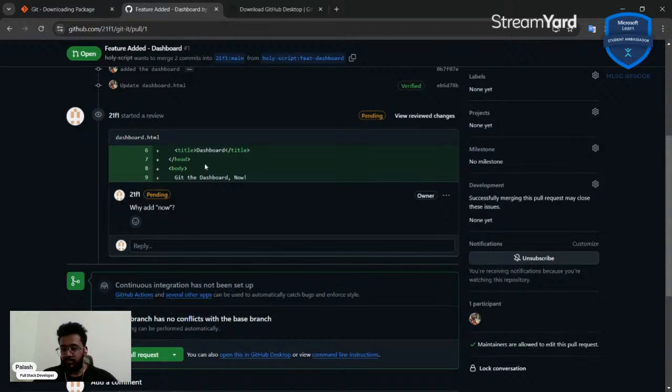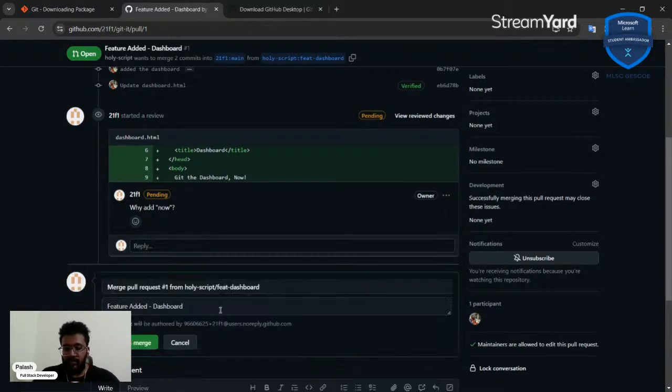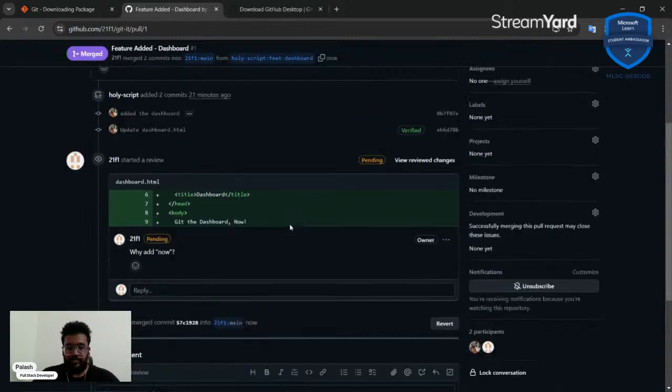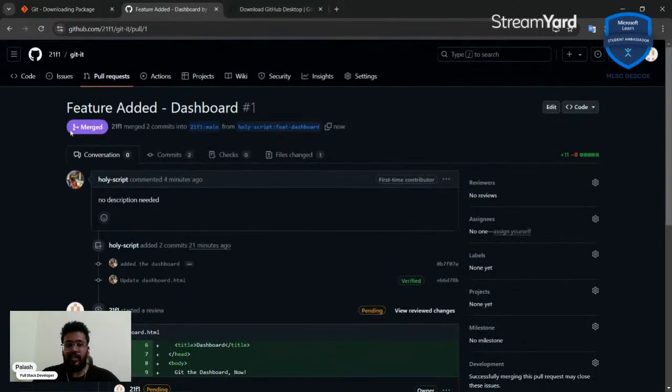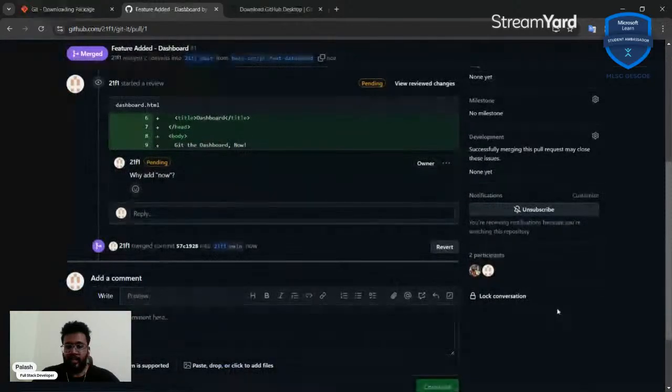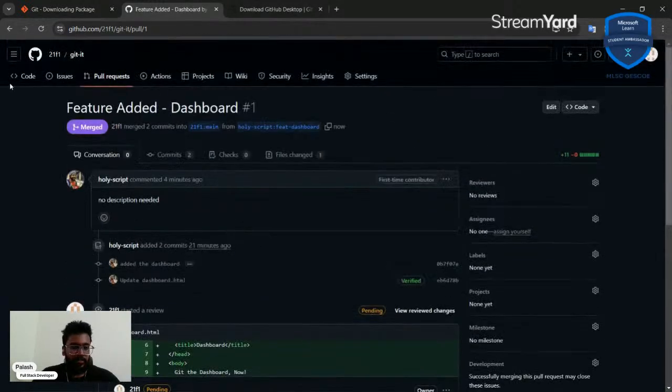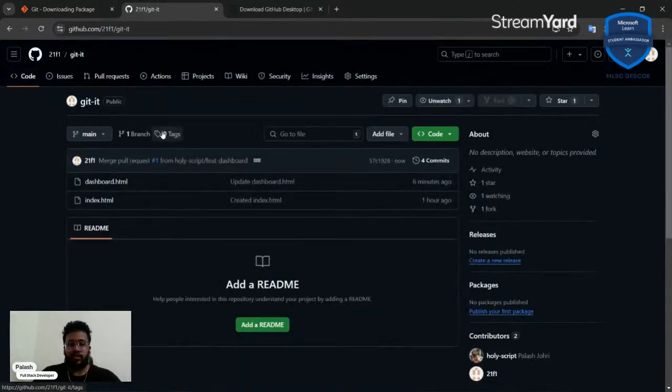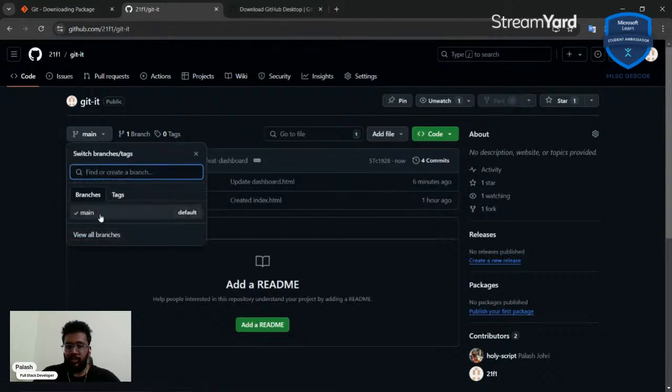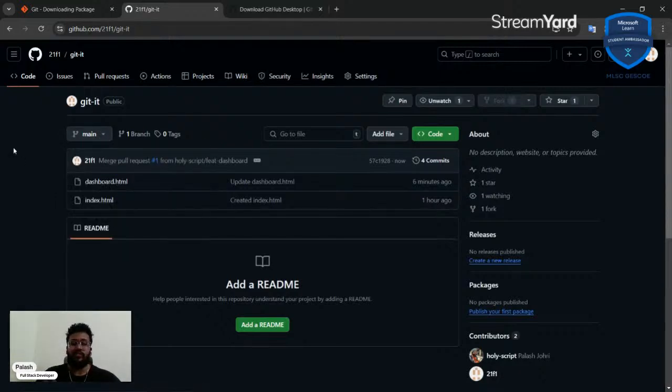We're not going to get into it right now, but let's check out how merging is done, right? If you just confirm merge, I can change the merge title and click on merge, and this is done. So the status has been changed to merged, and I can even revert that over here. Now if I go to the original code, we can see the main branch has those changes, because we only have the main branch over here. So all those changes from the feed dashboard branch were carried over to the main branch.